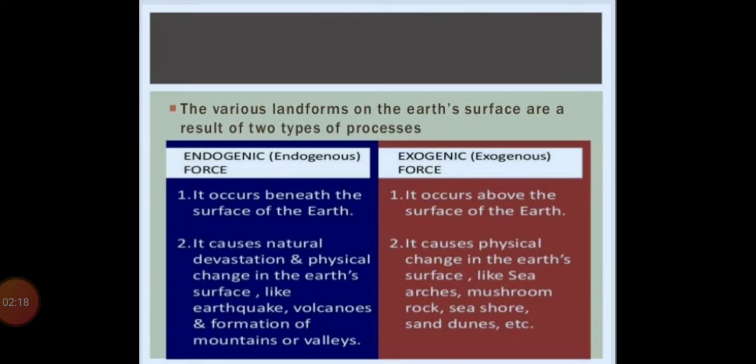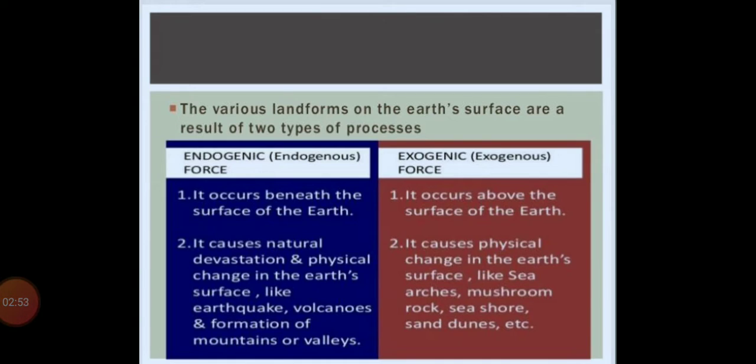For example, mountains are above the surface of the earth, right? But the things which are below the surface we can consider endogenic. We will see examples of both.